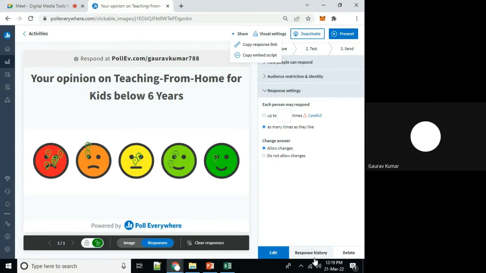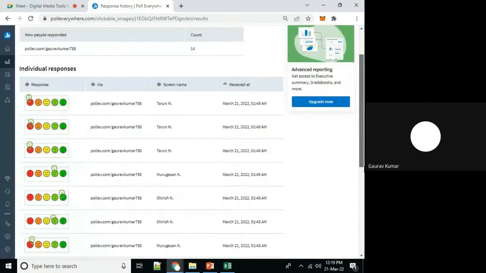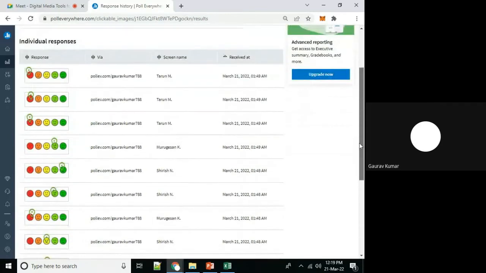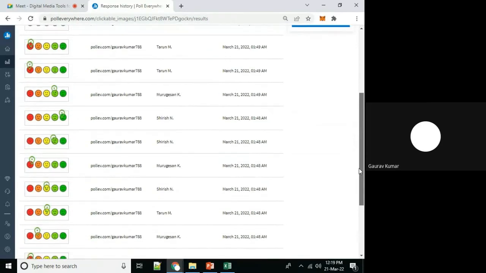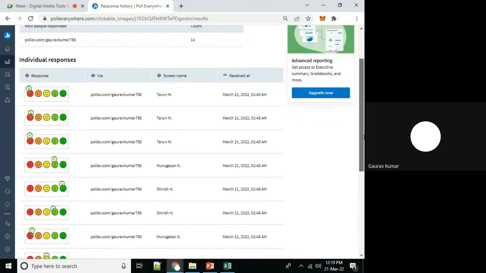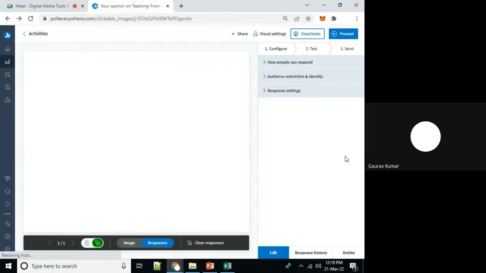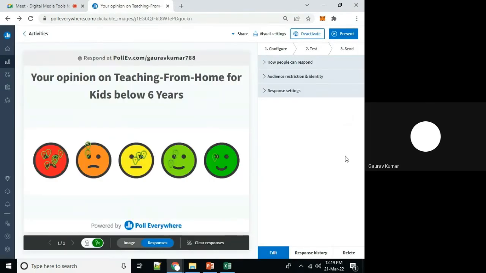Now, if I want to see response history, which participant responded with a particular answer, at which timestamp, I can see the screen name and their timestamp when they responded with that specific response.